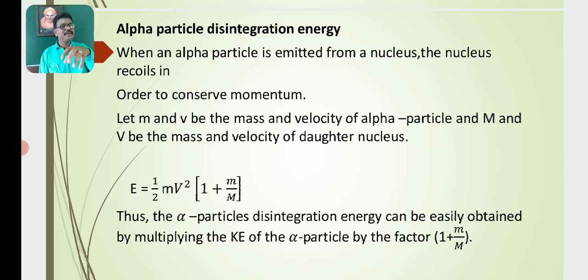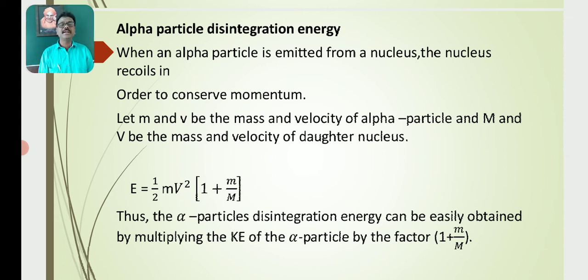When a radioactive nucleus emits an alpha particle, at that moment the nucleus recoils in order to conserve momentum. Let m and v be the mass and velocity of the alpha particle, and capital M and V be the mass and velocity of the daughter nucleus.